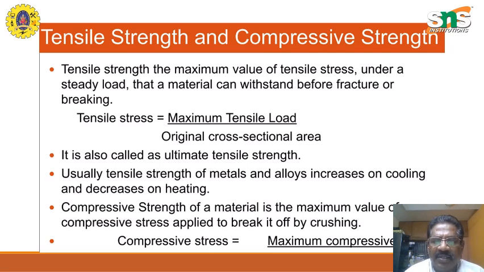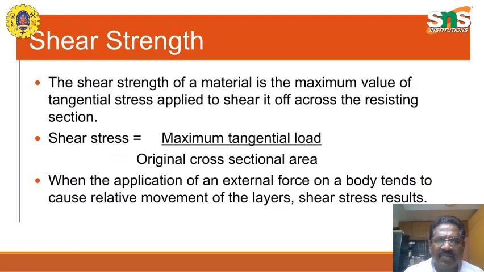Compressive strength of a material is the maximum value of the compressive stress applied to break it off by crushing. Compressive stress is the maximum compressive load over the original cross-sectional area. Shear strength of a material is the maximum value of the tangential stress applied to shear it off across the resisting section. Shear stress is equal to maximum tangential load over original cross-sectional area. When the application of an external force on a body tends to cause relative movement of the layers, shear stress results.